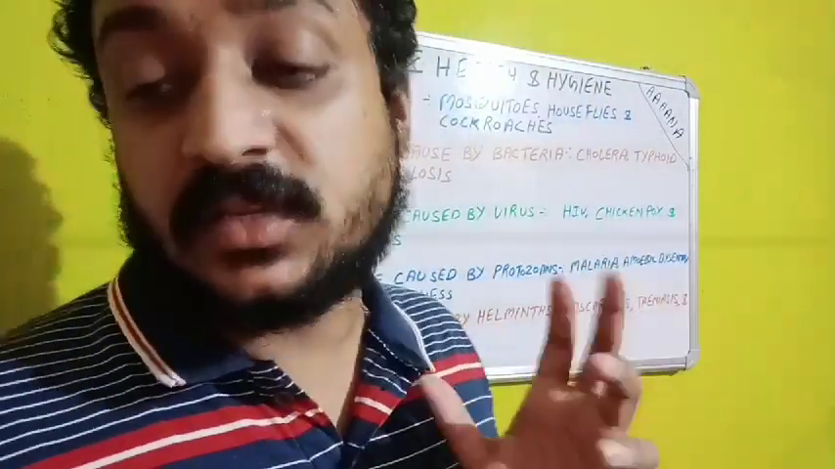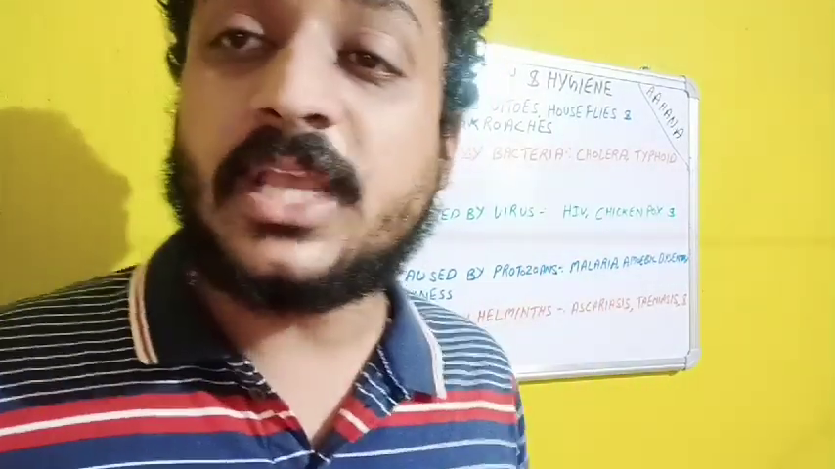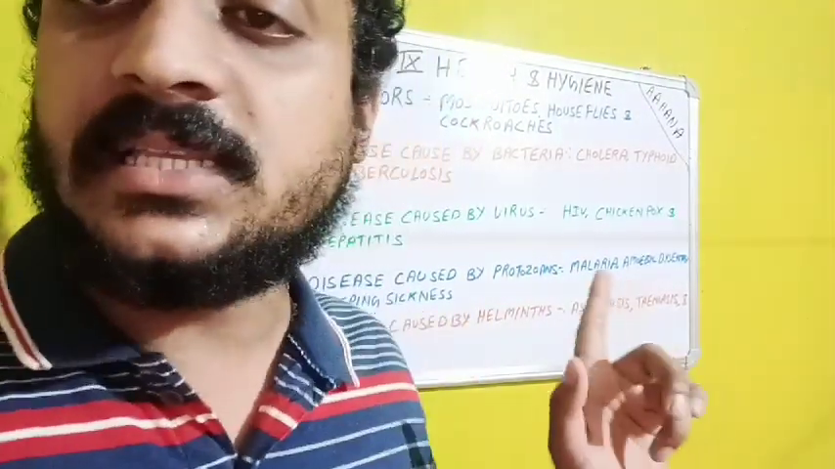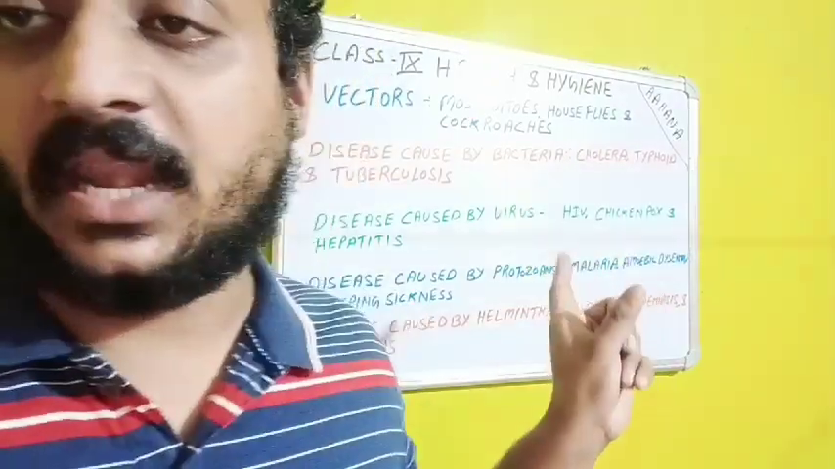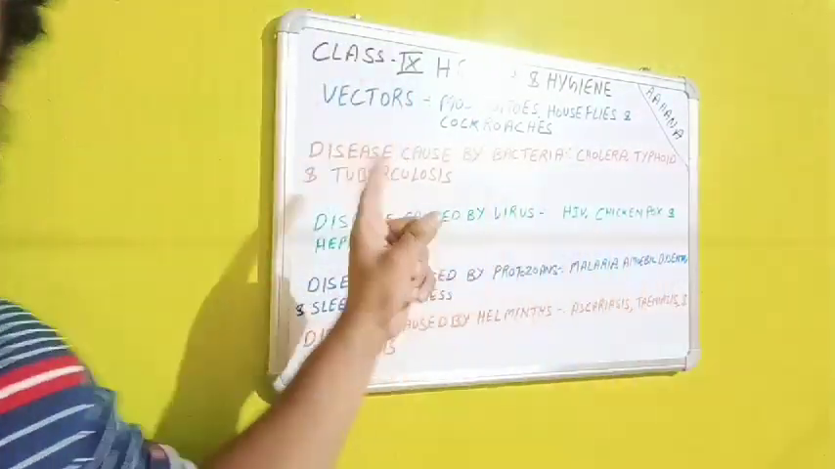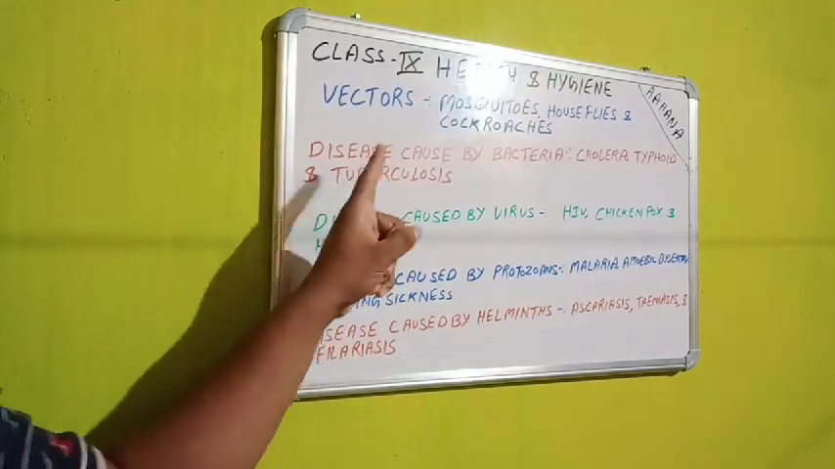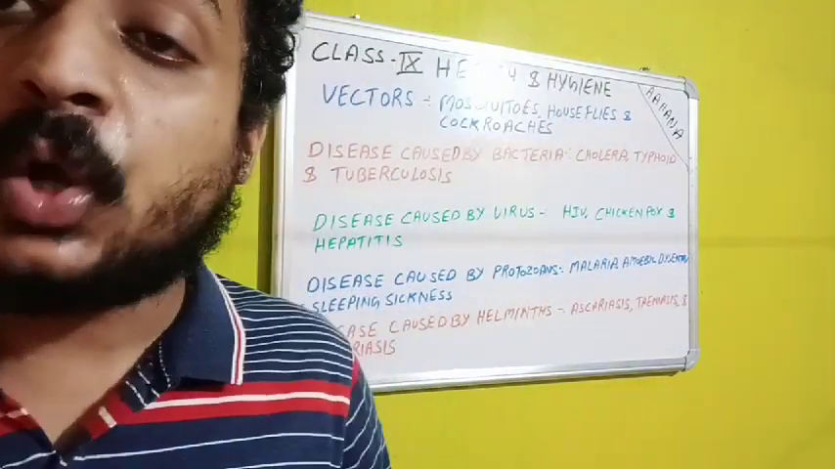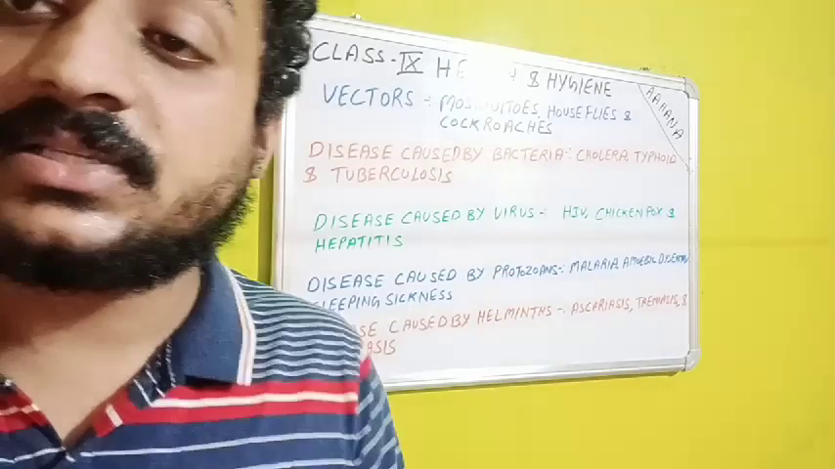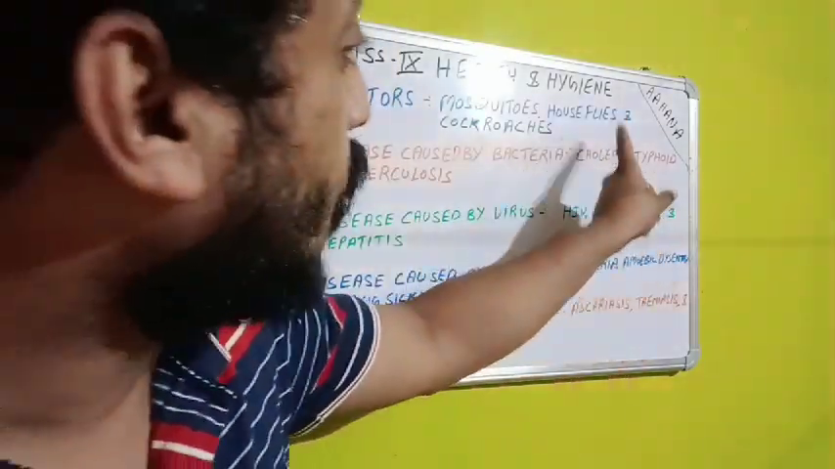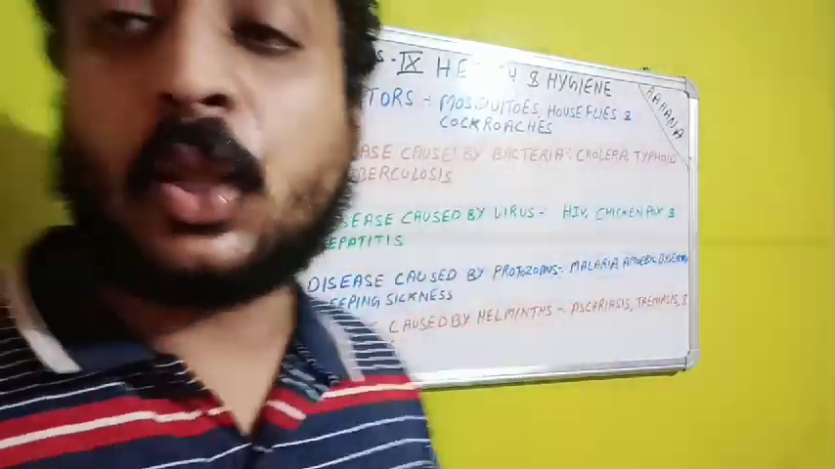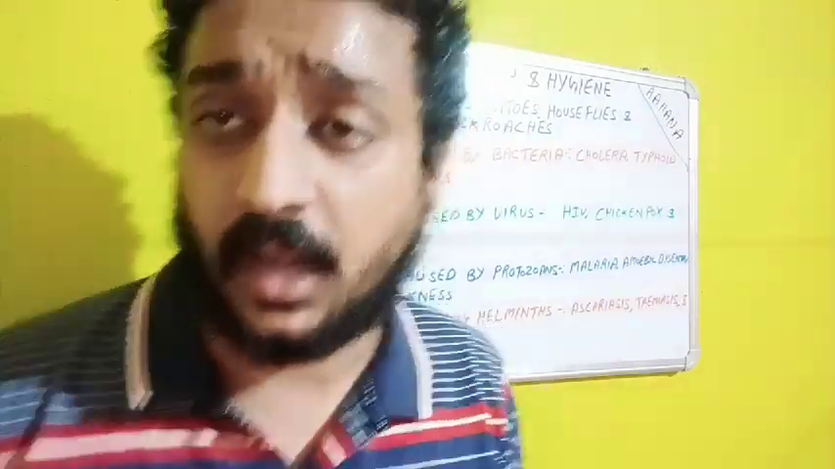Now next, with this note we will start today's proceedings. Today's proceeding is about disease caused by bacteria. What are the diseases that are caused by bacteria? So starting with today's proceedings, first of all, disease caused by bacteria generally consists of three main diseases: cholera, typhoid, and tuberculosis. There are many diseases caused by bacteria.